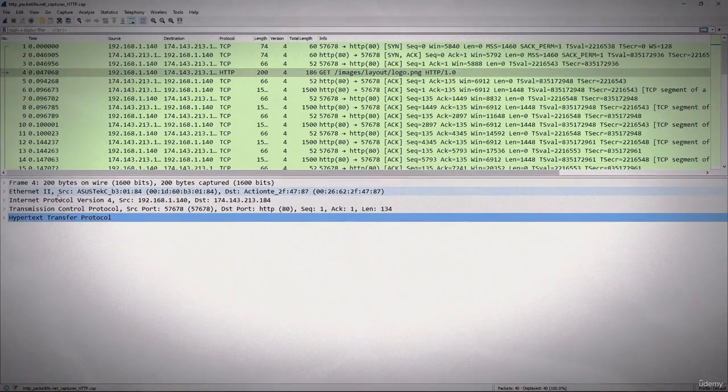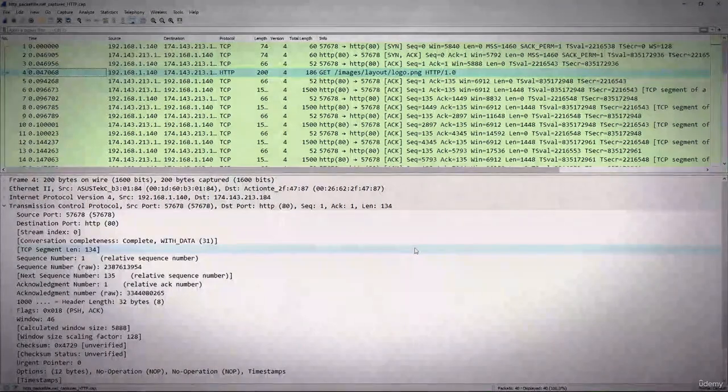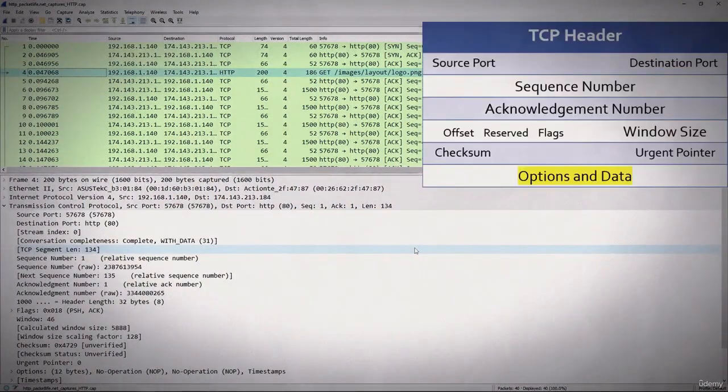Now let's take a look at our encapsulation. Frame 4 is simply metadata about that frame. Here is the frame header, Ethernet II, the network layer header IP, the transport layer header TCP, and then the data, HTTP. We are going to open the TCP. Now we can take a look. I will float this on top so you can refer to the TCP header.